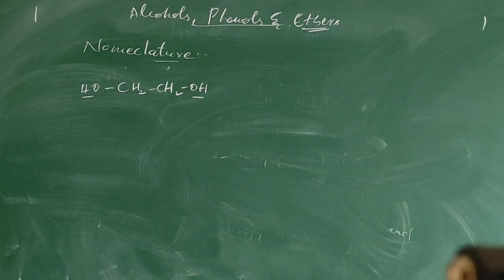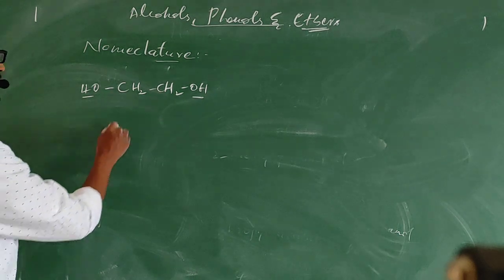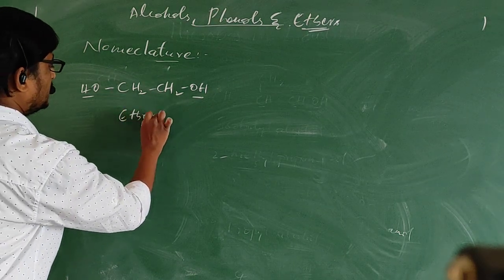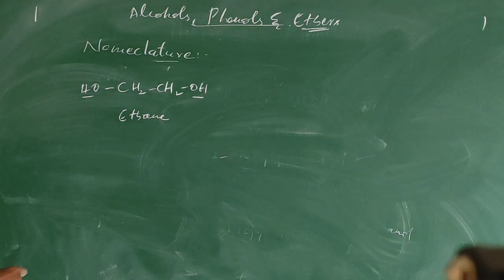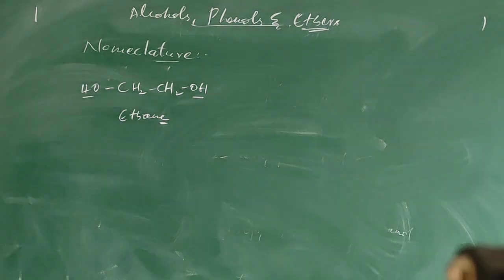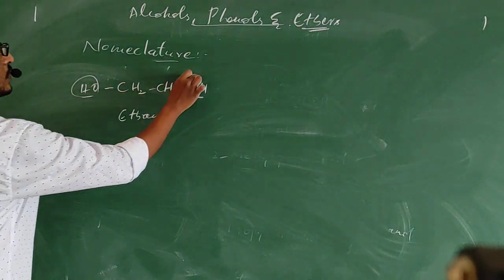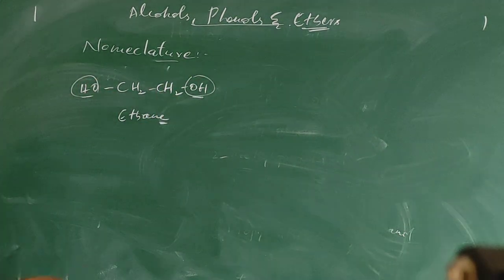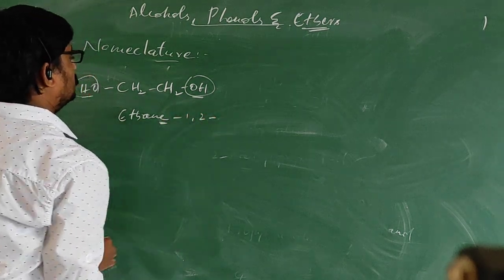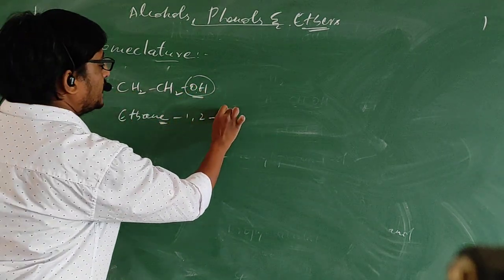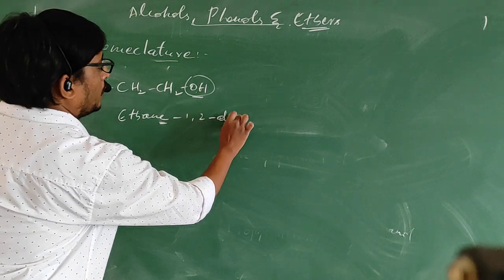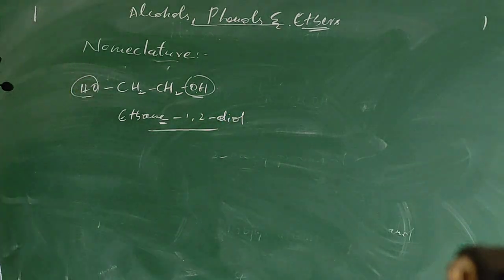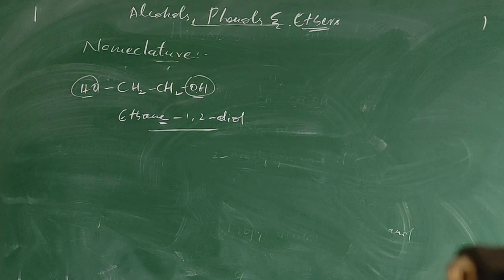What is the parent name of this? Ethane. So we are not going to remove this E because more than one OH group is present. That is the reason. Ethane 1, 2. Since 2 OH groups are there, di or OL. Ethane 1, 2 diol.